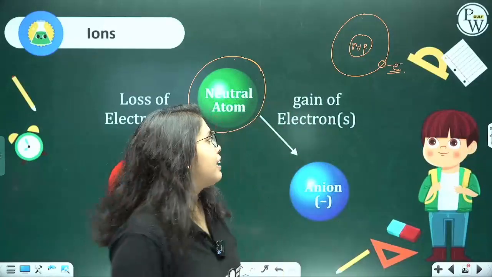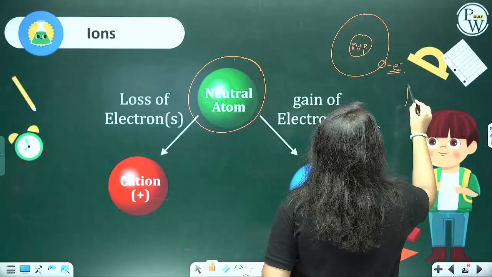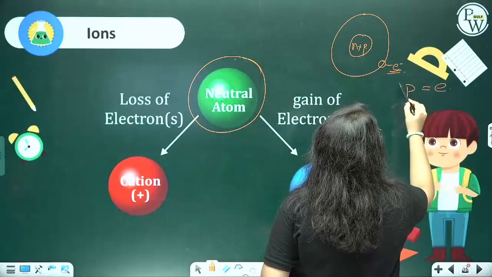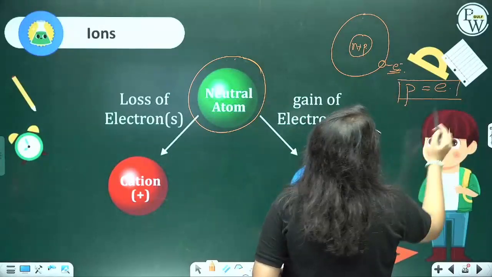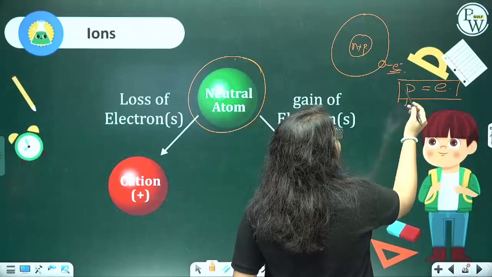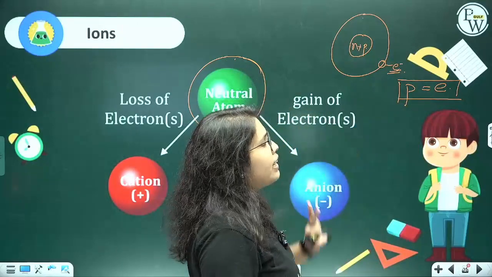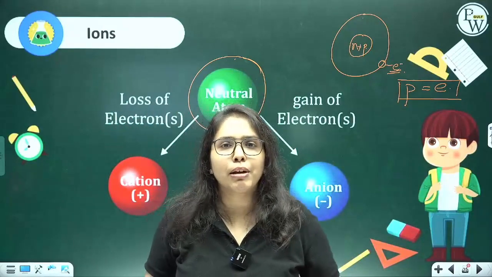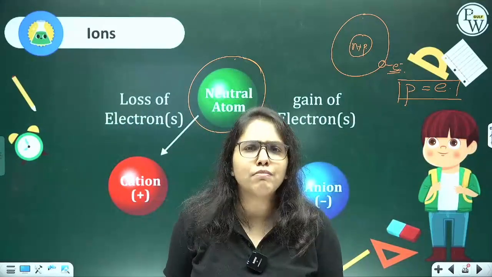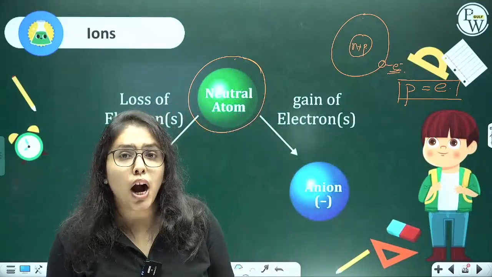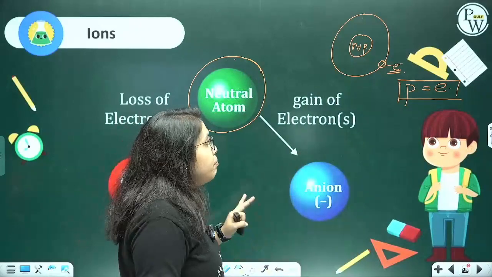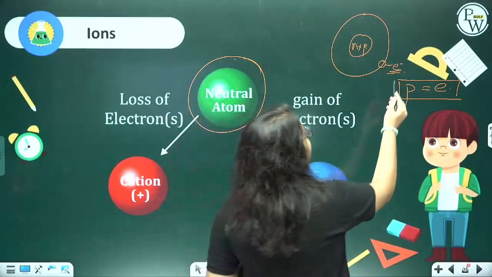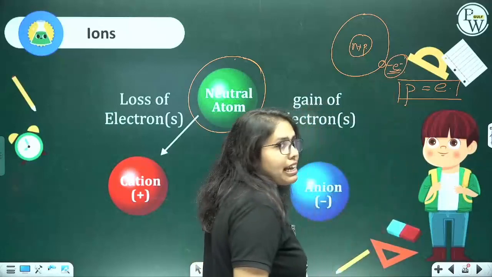In a neutral atom, the number of protons is equal to the number of electrons. That is why it is neutral, because protons are positively charged and electrons are negatively charged. So, if the number of protons is equal to the number of electrons, it automatically becomes neutral. But these electrons are capable of movement. They can be gained or they can be lost.